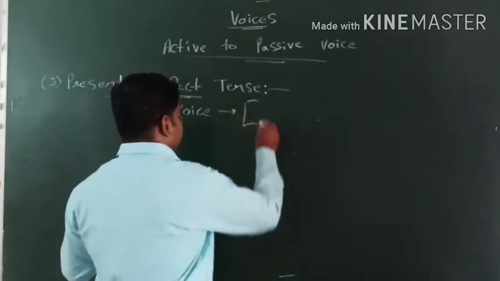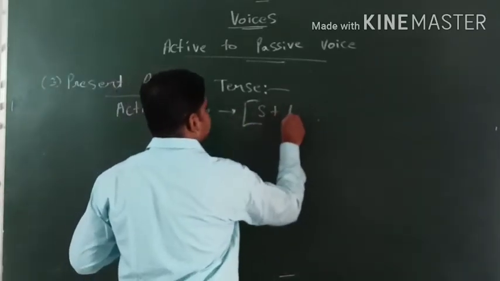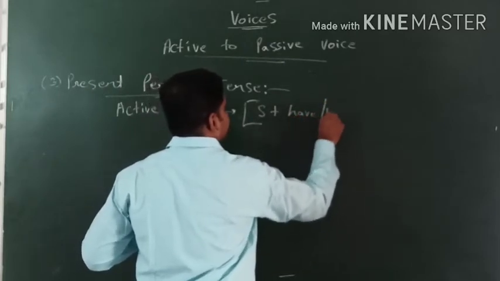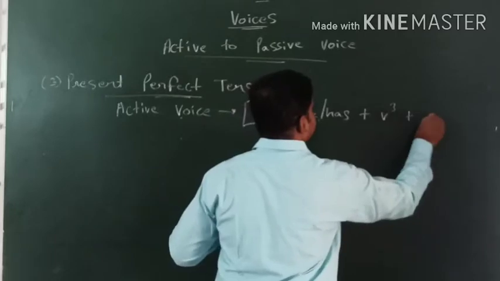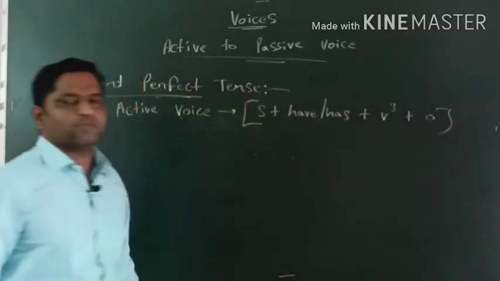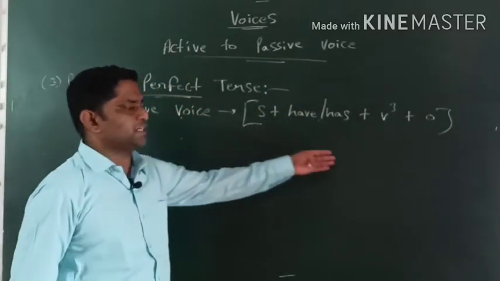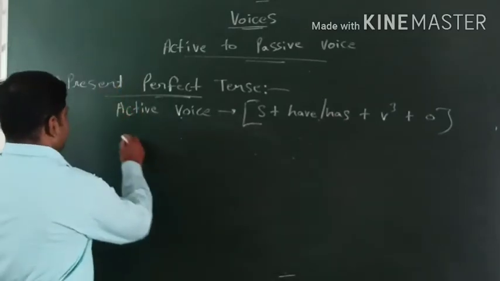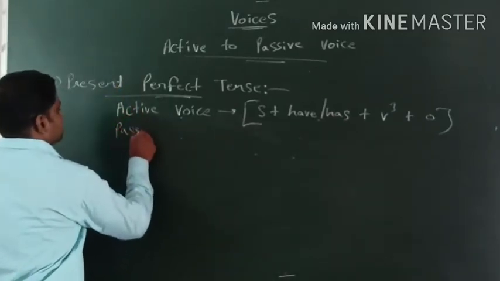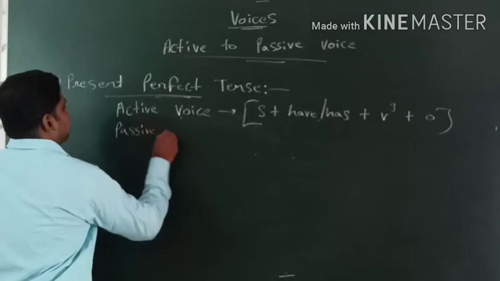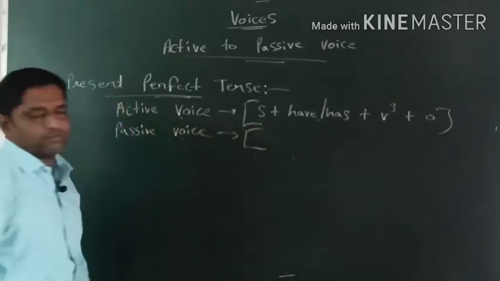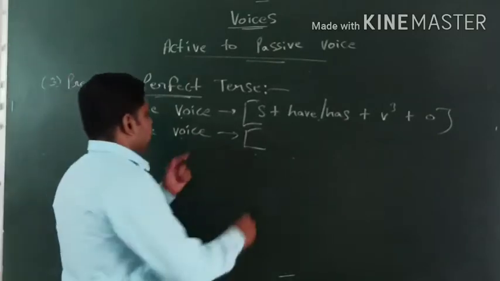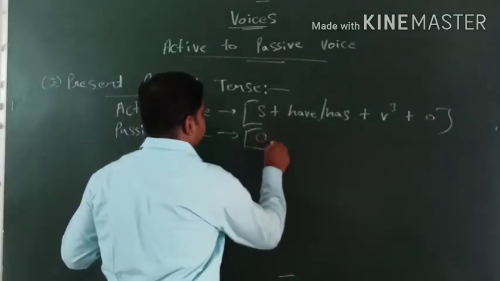You know that. Okay, that's called subject plus have has plus V3 plus object. This is the formula for present perfect tense. Subject plus have has plus V3 plus object. If we talk about passive voice, so what would be the formula? Passive voice, let's check out. Passive voice के लिए formula क्या होगा? देखते हैं. Passive voice obviously it starts from object plus